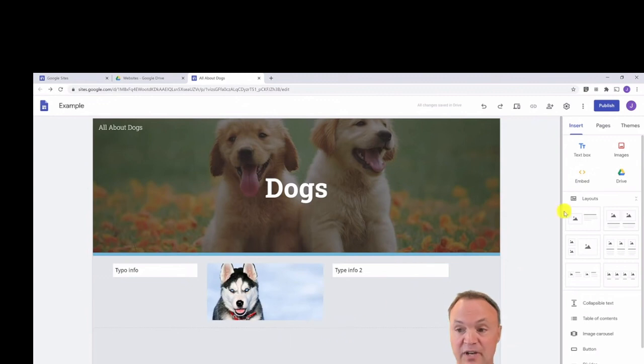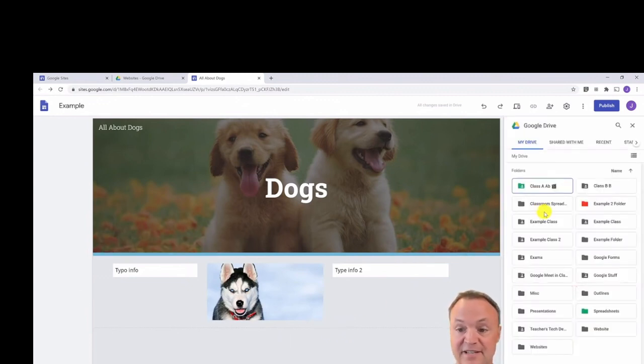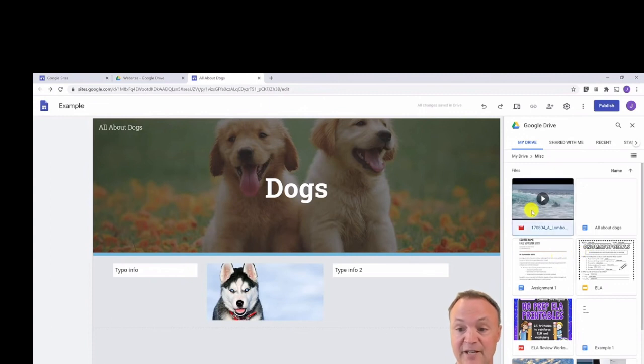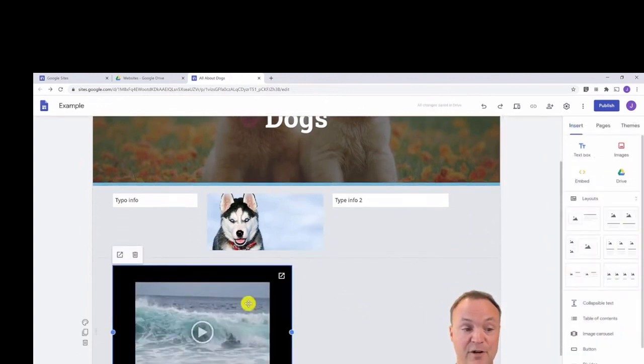And this is used quite a bit. If I go back to Drive, inside the drive here, I can put in entire folders if I want, or different things out of here. So if I go to miscellaneous here, and I have a video, I'm just going to go at the bottom. It says insert after I select it, insert. So now I have a video from my Google Drive that would play.